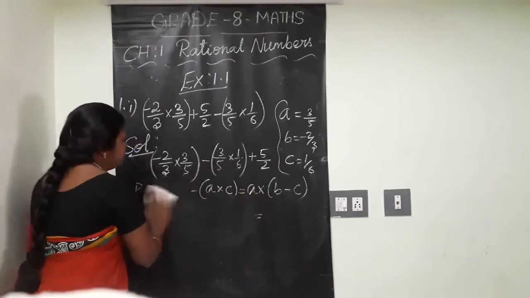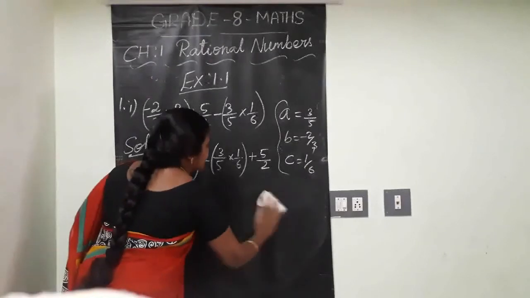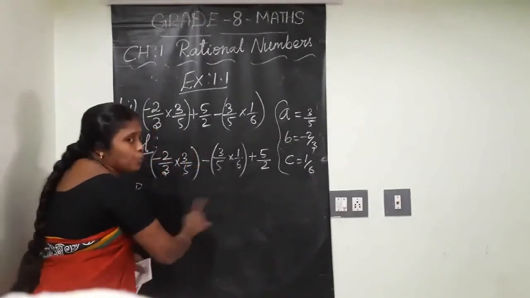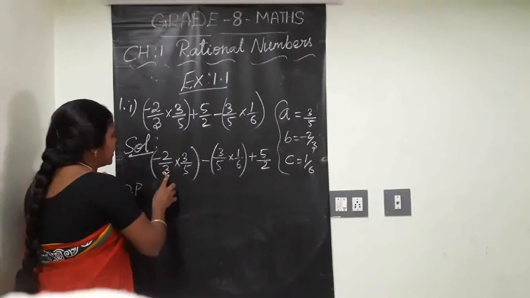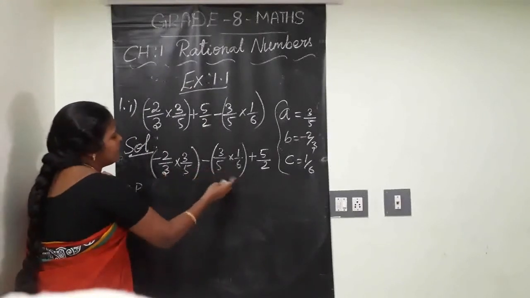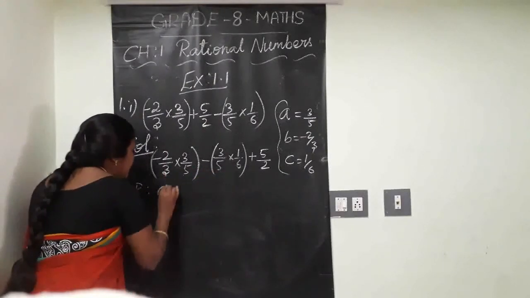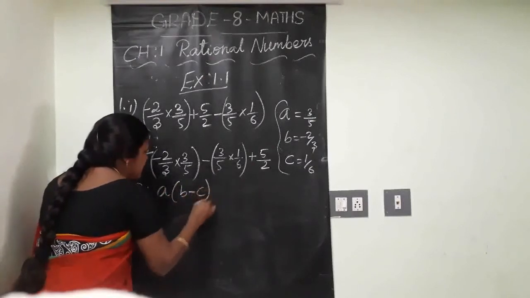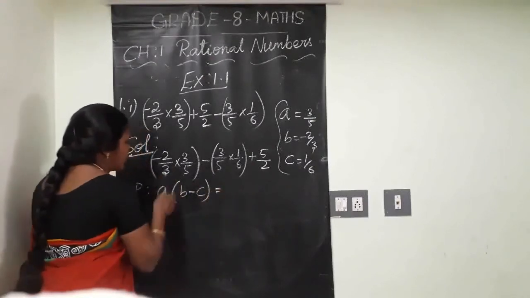Clear? It is not necessary to prove both sides here. For understanding purposes I have written both sides. Since our question matches the left hand side of this property, it is enough to prove only the right hand side. So no need to prove both sides. So A into B minus A into C is equal to what comes? A into (B minus C). This only I am going to prove here.